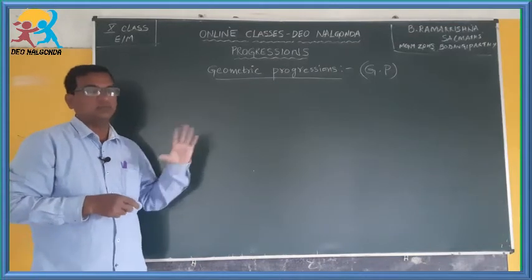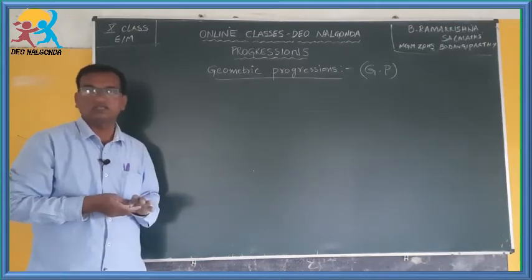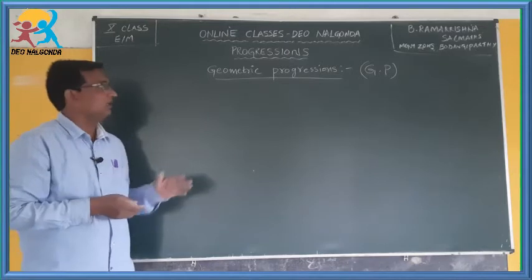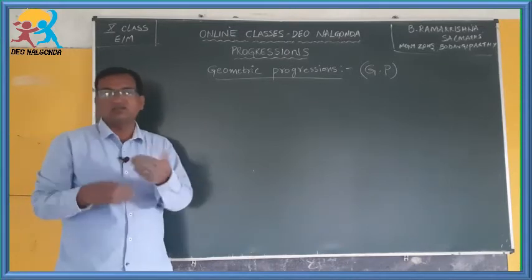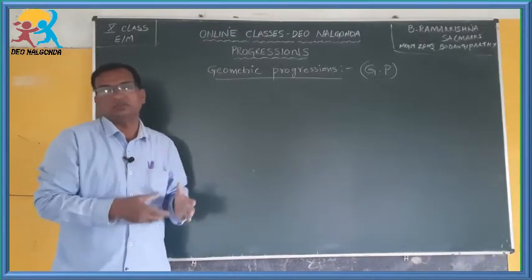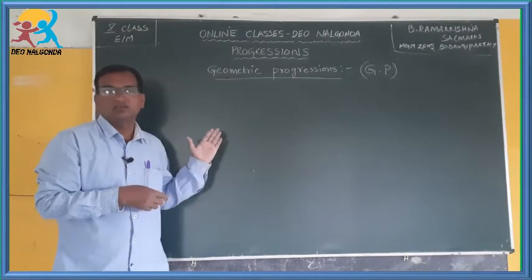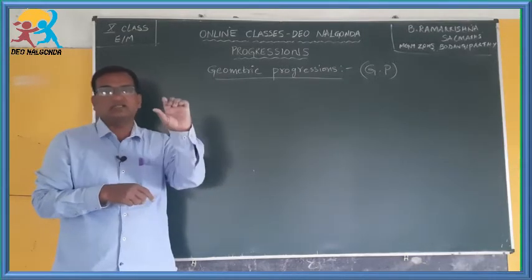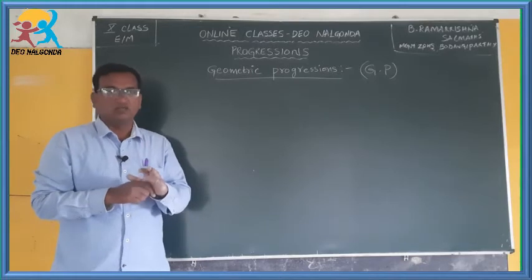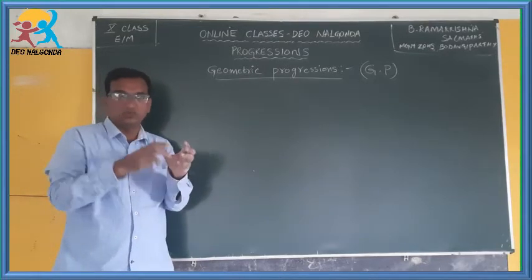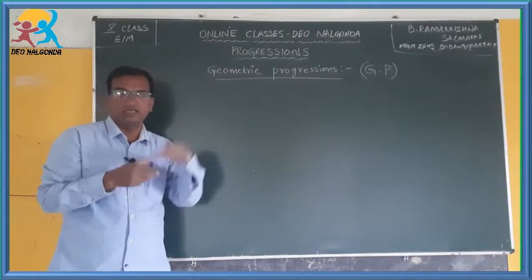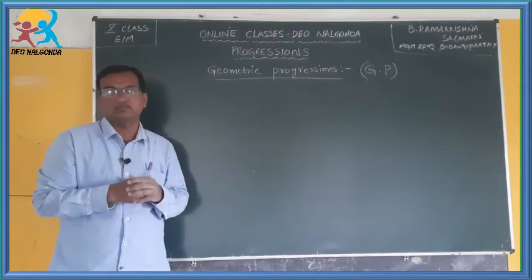Okay, based on this GP, only 2 exercises were given in our textbook. Means what? One concept is reduced. In arithmetic progression, the first exercise is based on understanding arithmetic progression. Means what are the things which are required to develop an arithmetic progression, like first term, common difference.